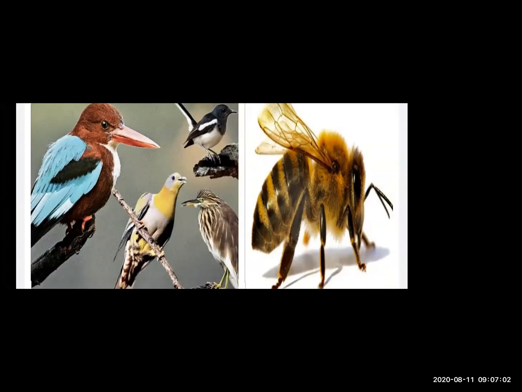She sucks nectar from the flower, or the sweet juice which is available in the flower. So we find this diversity in animals. So their food differs from each other.